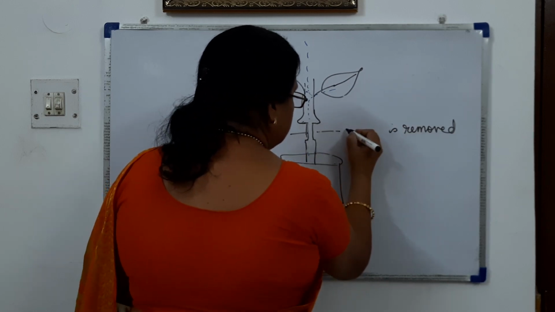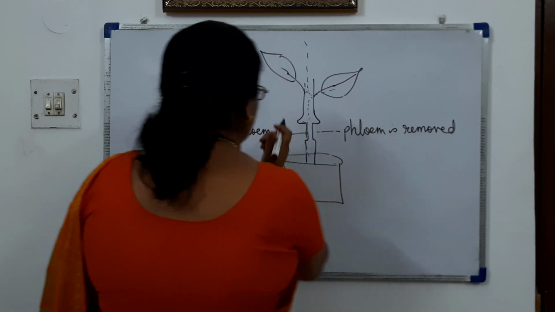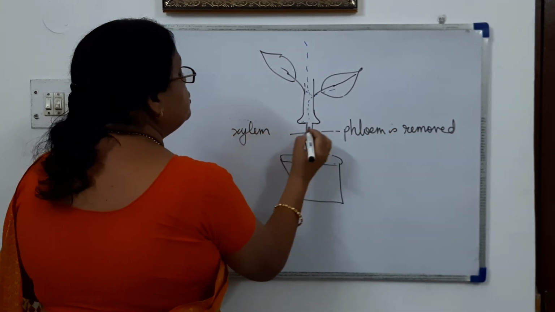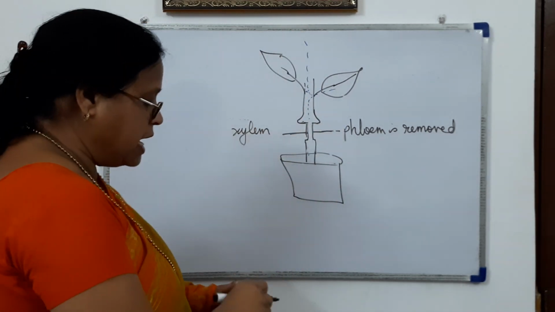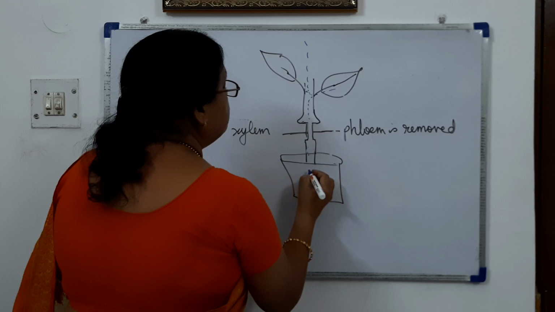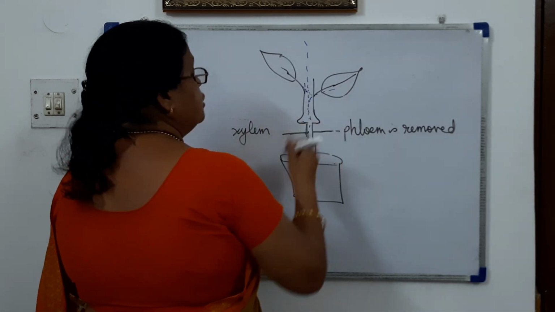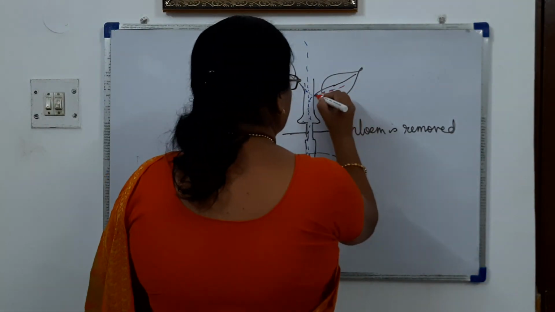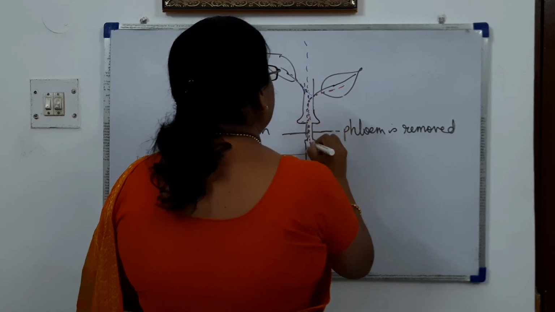Now, this I have made the phloem, and this is the xylem. The xylem is remaining, no? Because water is being supplied to the plant, and the food is coming through the phloem from the leaves in this direction.